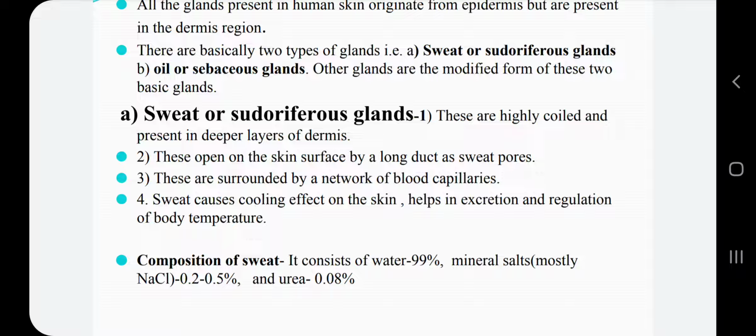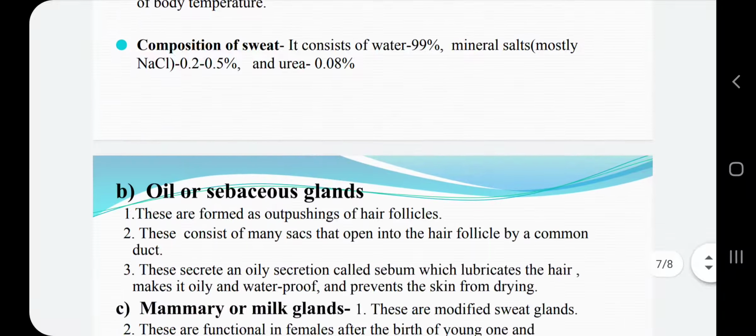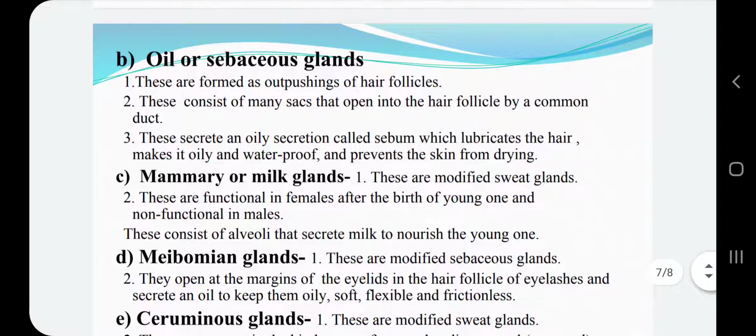So in this way, sweat also helps in excreting this waste product out of the body and helps in regulating the body temperature also. How? Because evaporation of sweat from the skin causes a cooling effect. So it helps in regulation of body temperature also. Next it is oil or sebaceous glands.